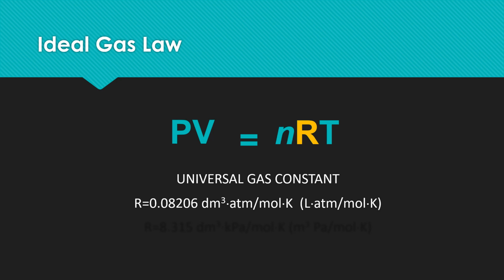For R we can use the value 0.08206 cubic decimeter atm per mole per Kelvin. You can use this value when you measure the pressure in atmospheres and the volume in cubic decimeters. Or we can use the R value as 8.315 cubic meter Pascal per mole per Kelvin, or cubic decimeter kilopascal per mole per Kelvin.